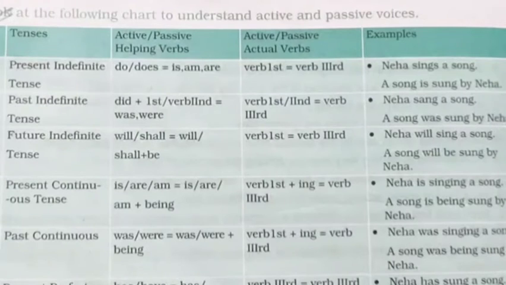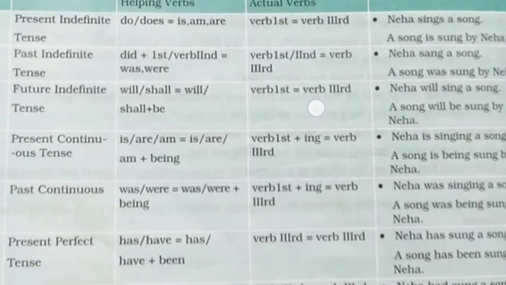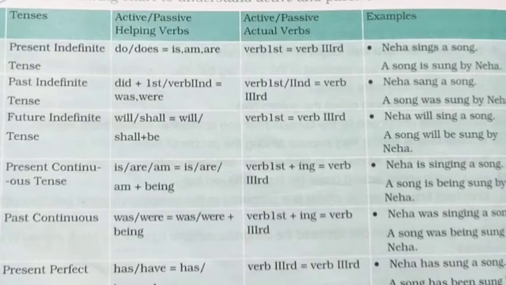Okay, so here number of columns are there. First the tenses are there, that which tense, then active passive verbs and the active passive actual verbs. Helping verbs you all are aware, is, am, are, all that are helping verbs, and the actual verbs like play, sing, read, dance, etc. and the examples. So this chart you need to draw in your notebook and you need to understand really well.